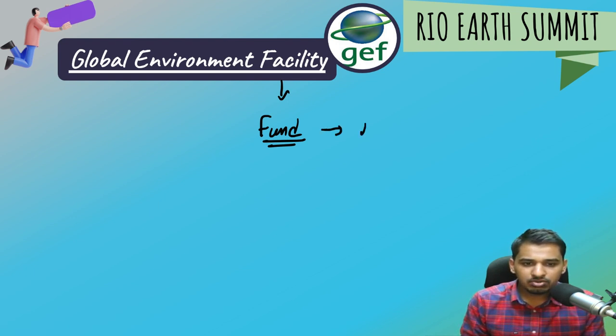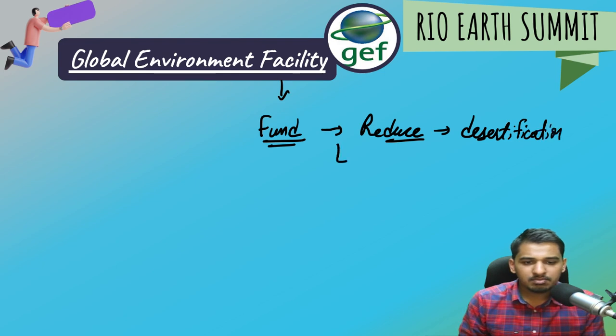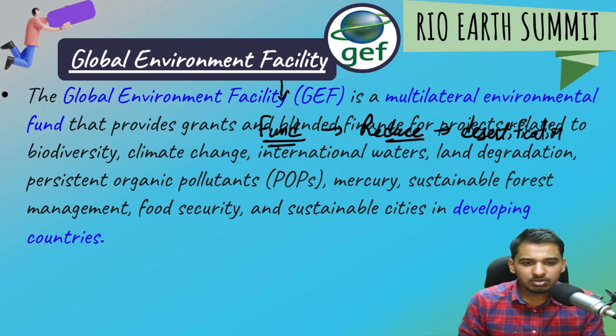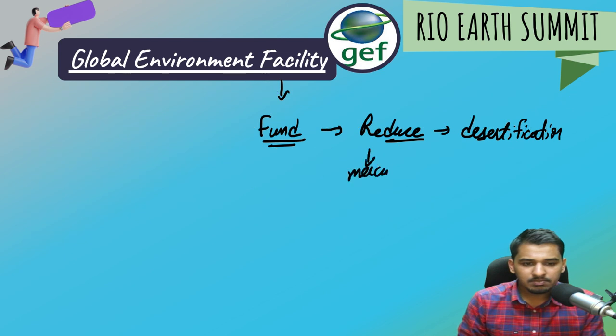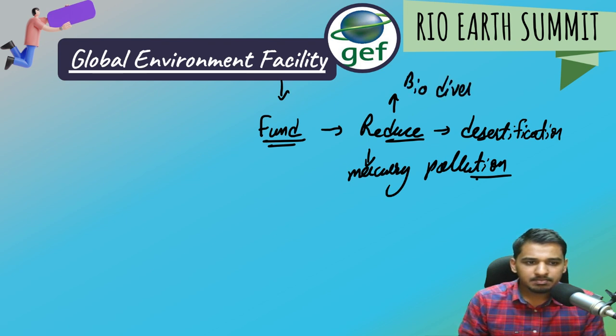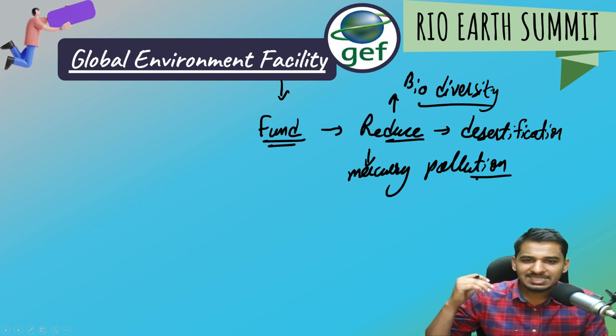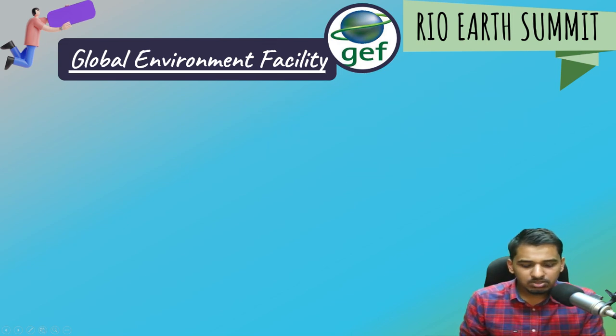Okay, such as to reduce desertification, to reduce mercury pollution, okay, to reduce or to stop the threat to biodiversity. So these are some of the things it does. Also to reduce pollutants. So other things are there, we'll be seeing it. So this is a fund, a facility which has been created to reduce all these things. All right. So this has been created.